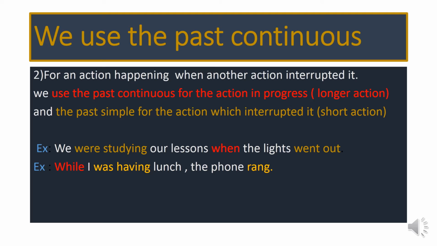But we use the past continuous for the long action, for the action which was happening and continued for a period of time. And we use the past simple for the action which interrupted it, which was the short action.